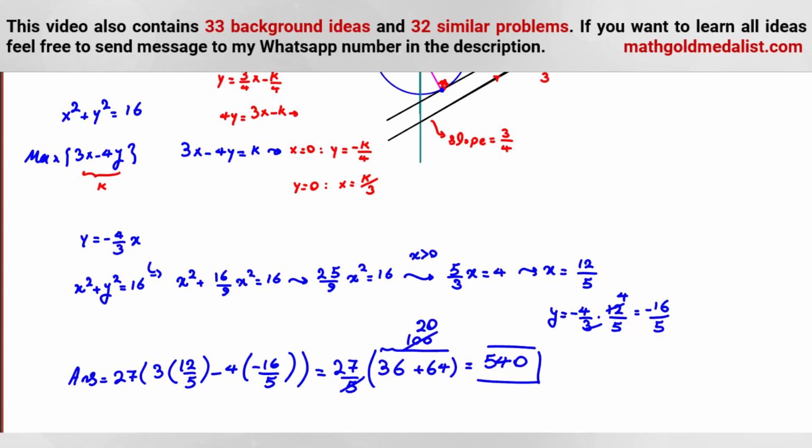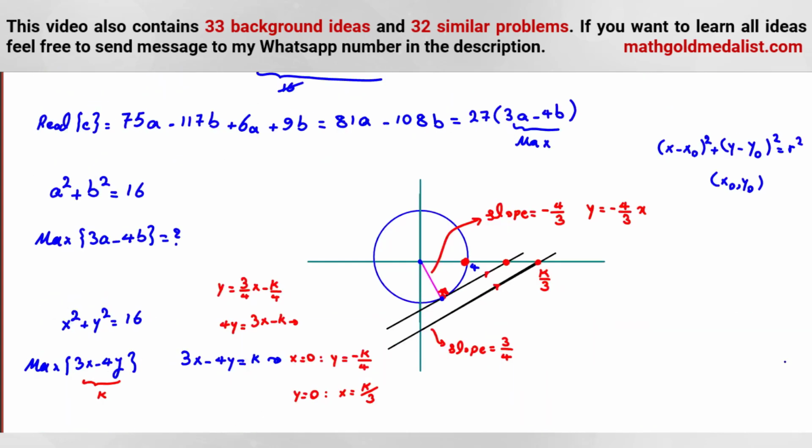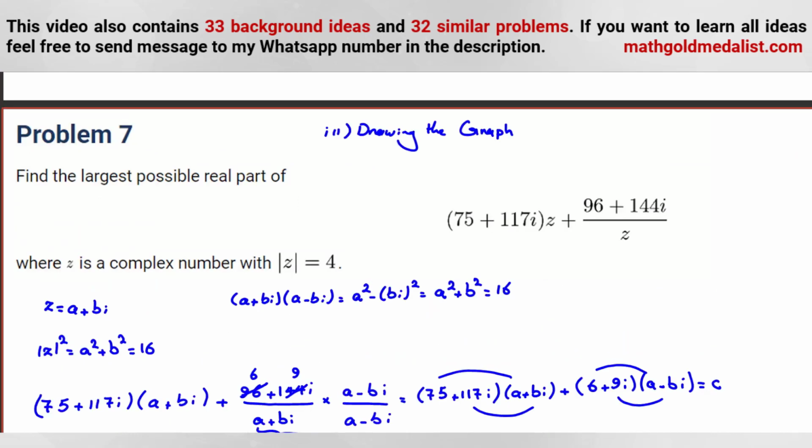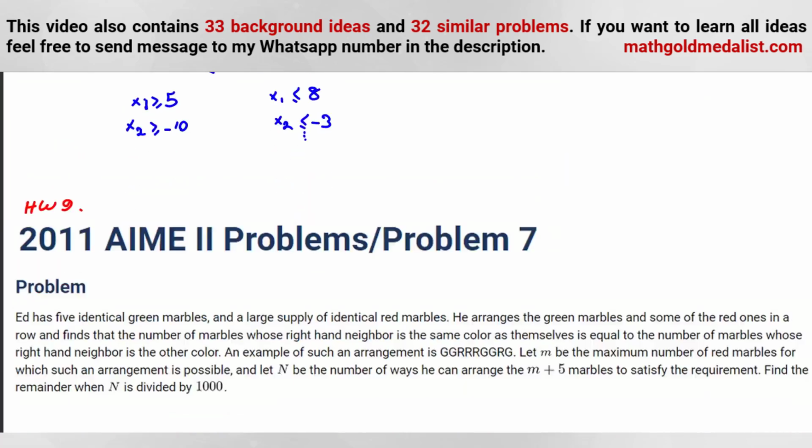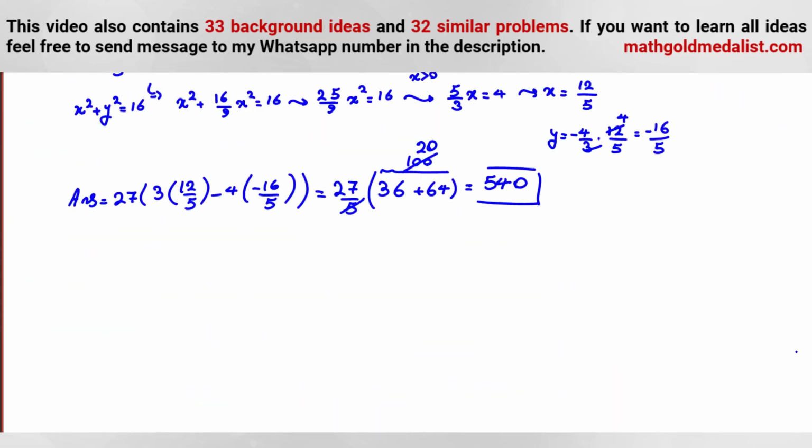Let me tell you two similar problems, one of which is very similar to this. It is from an exam in Canada, and one other problem similar to this is from AIME. I solved that before this exam. It was related to drawing the graph. So how many homeworks did we have? 9 homeworks. So homework 10, problem of AIME.